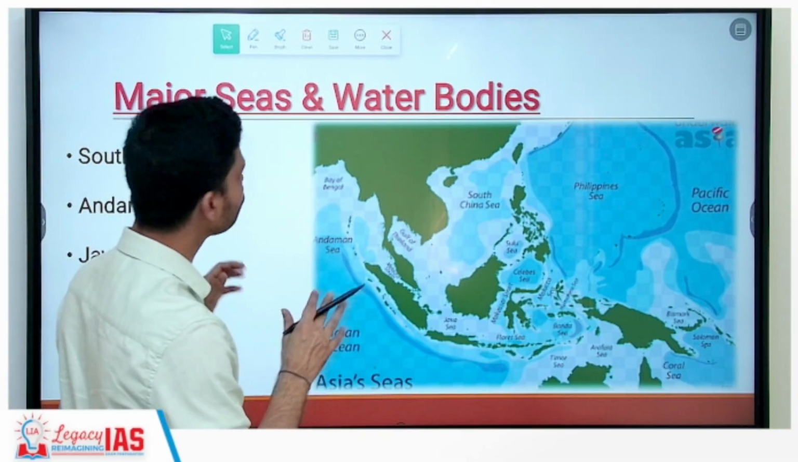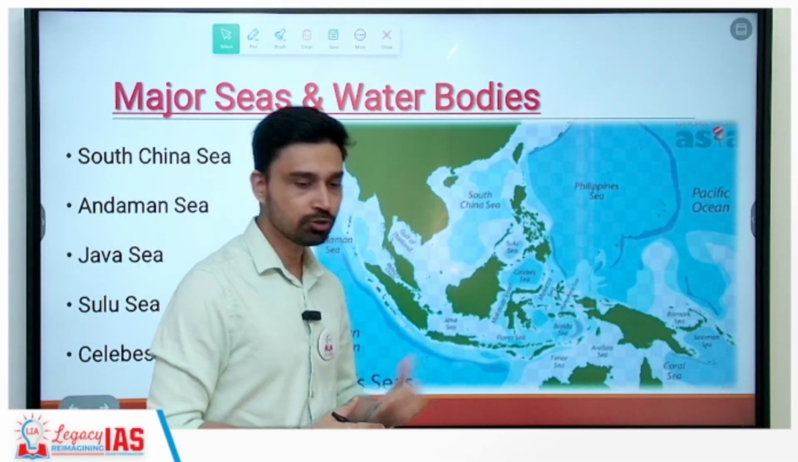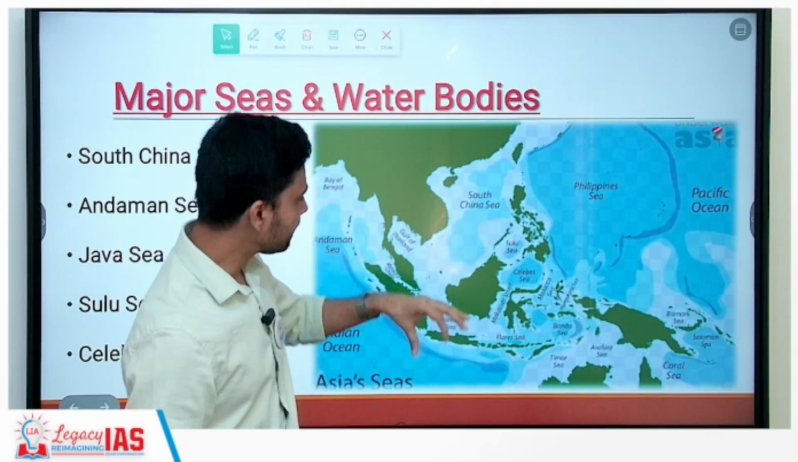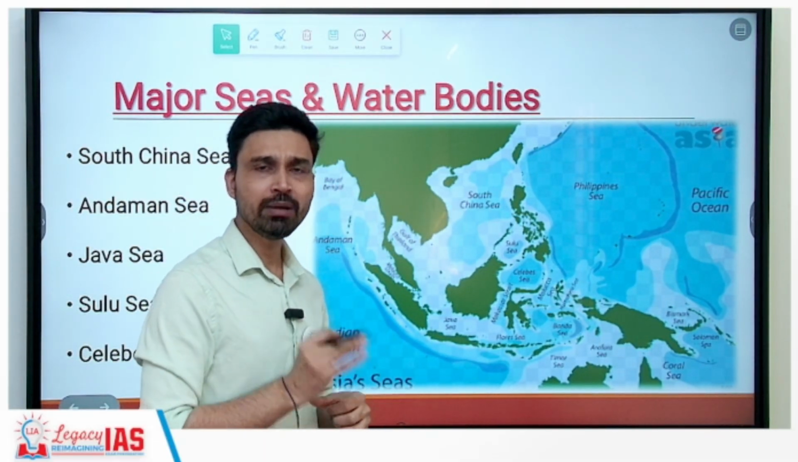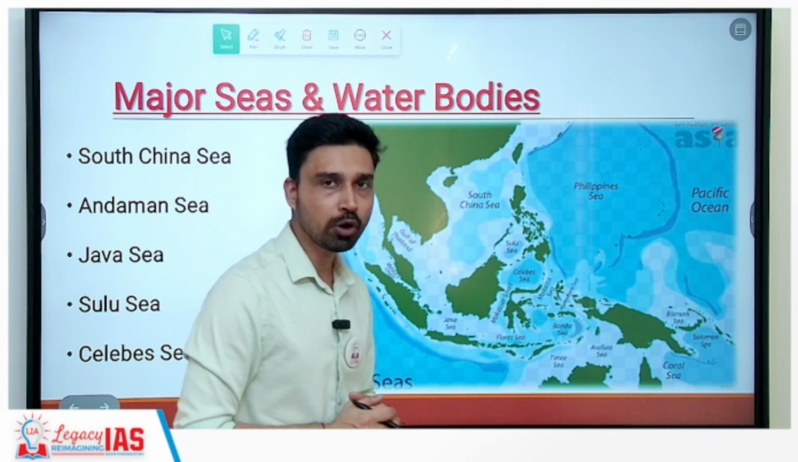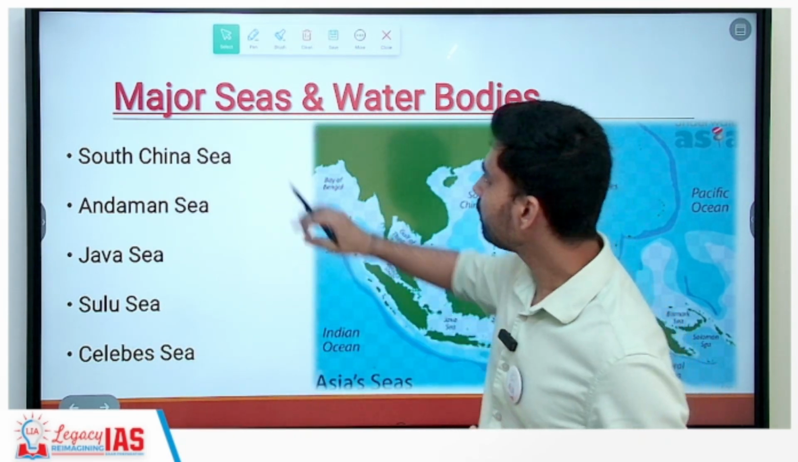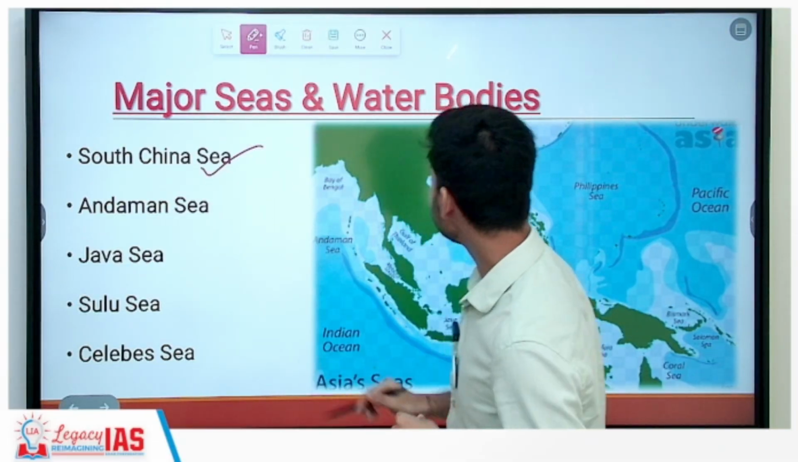Now last, if you talk about the entire Southeast Asia, the defining feature is that it is surrounded by ocean, and within the ocean you have numerous seas. So it is very important to understand what the important seas around Southeast Asia are. Some of the important ones we can highlight here. One is the South China Sea.